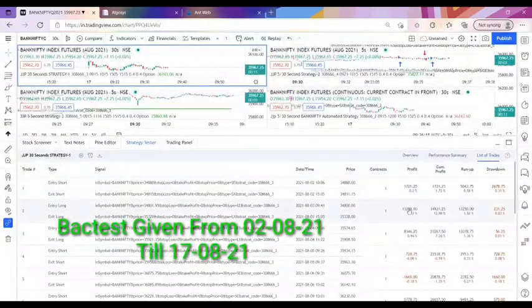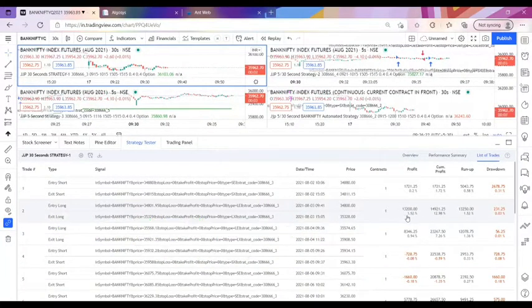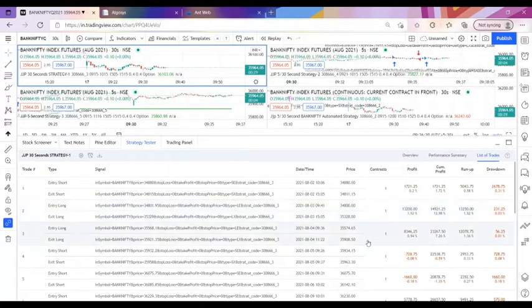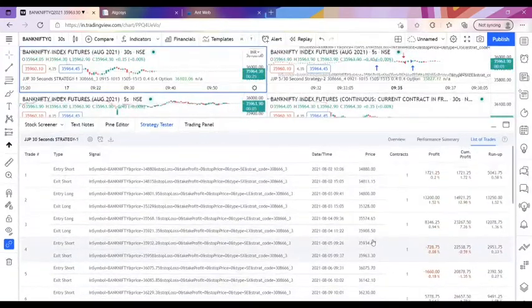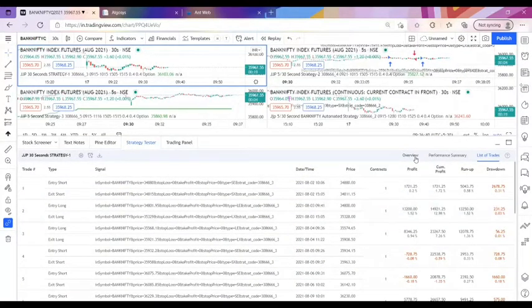You can see one day it has taken 13,200 rupees also. So whenever the market makes a full move, this trailing stop loss will help you take the full points in the market. Whenever a single strategy is not working for the particular day, but if you run multiple strategies in the same demat account, it will reflect only the profitable strategies. So whenever one strategy is not working for the particular day, the market will be running for another strategy.